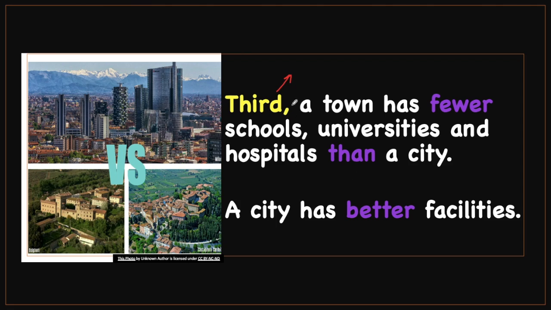Third, a town has fewer schools, universities, and hospitals than a city. Why fewer here? A city has better facilities. What are facilities? Like roads, buildings, houses, schools. So, better than a town, because a town is small, a city is very, very big.